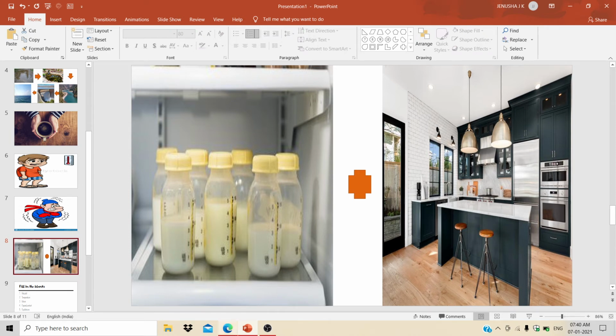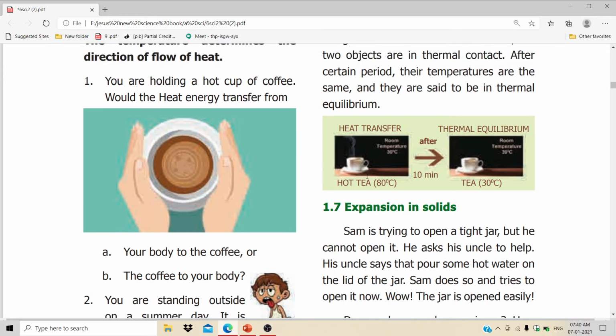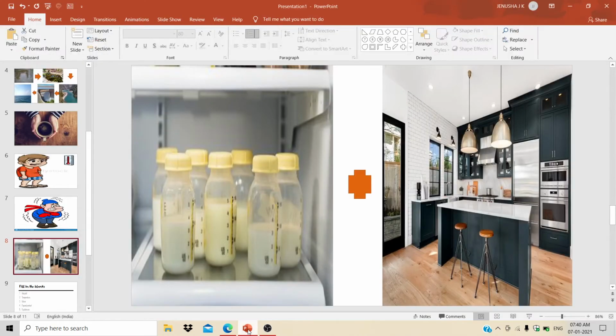Oh, sorry, this is hot water. Okay, this is hot coffee or tea. Hot coffee becomes cold coffee, while I take some milk from the refrigerator and keep it on the kitchen table. The milk in the refrigerator is very, very cold when compared to when I take it outside for some more minutes.